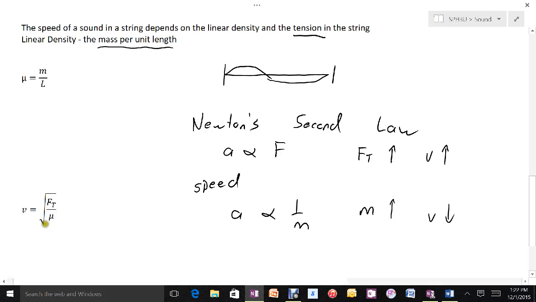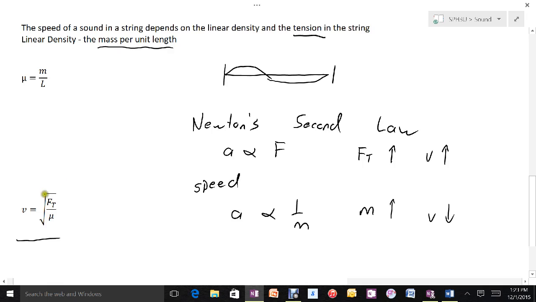The actual equation shows a square root relationship between the two things, but it does show the expected relationship. As the force of tension goes up, the velocity will go up. Also, as the linear density goes up, the velocity will go down. It's just a square root in that relationship.